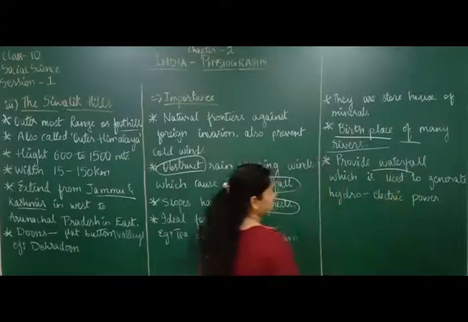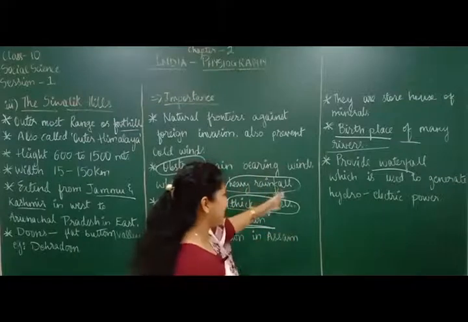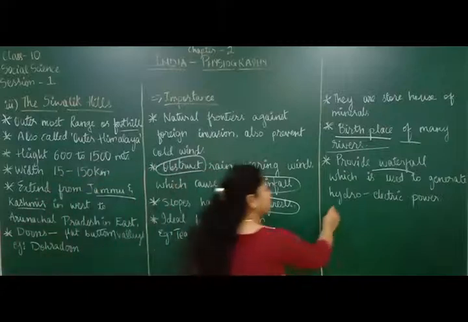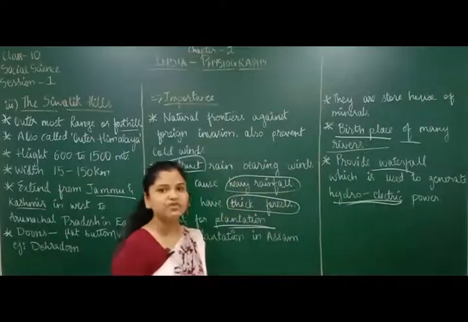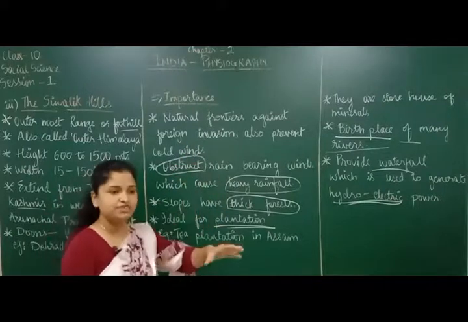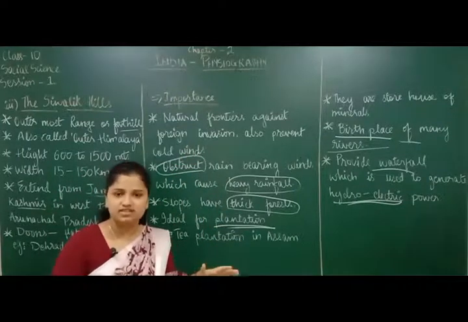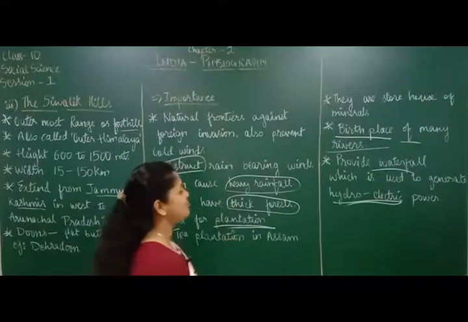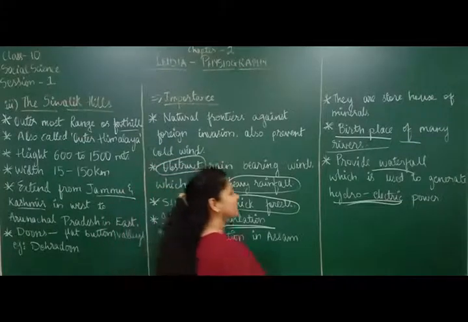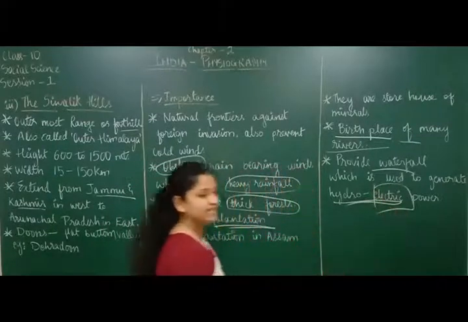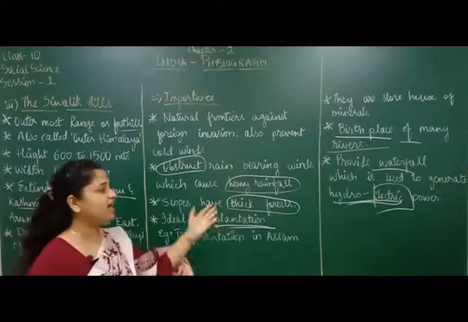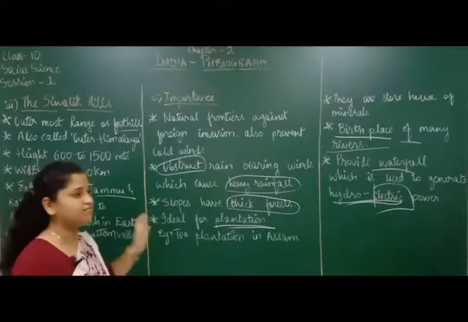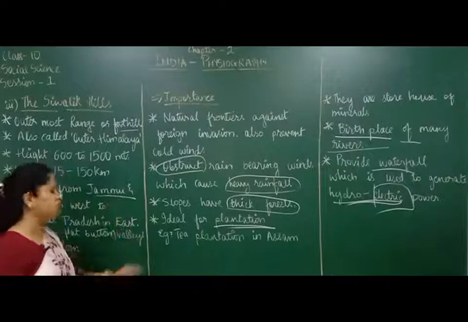Also waterfalls are there in these mountain ranges, and with the help of these waterfalls you can generate hydroelectric power. Are you aware of this? Hydroelectric power is from waterfall. That waterfall will help the movement of the turbine, and that turbine is going to make electricity, which is used by the Indians. Thus it is called hydroelectric power, which is generated with the help of the waterfalls which are present in all these different mountains. So these are all the importance here of the northern mountain ranges.